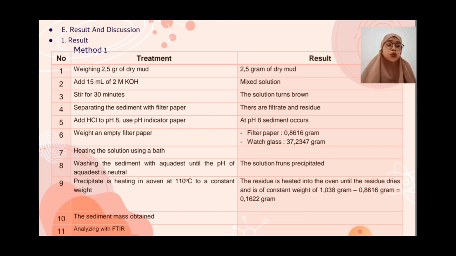Result: the solution at neutral pH forms a precipitate. The precipitate is heated in the oven to a constant weight. Result: the residue is heated in the oven until it dries and reaches a constant weight of 1.038 grams.